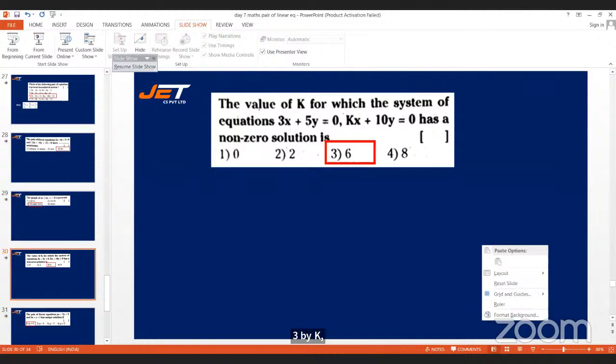So with this, you will find out the value of k. That is, 3 by k is equal to 5 by 10. If you substitute and cross multiply, you will get the value of k as 6. All right, so I'm sure you would have understood this also.